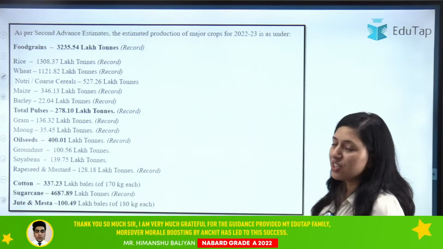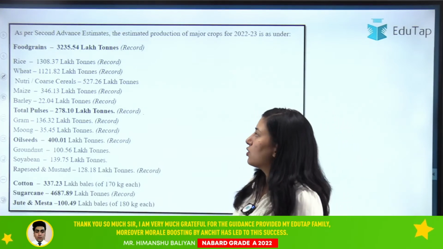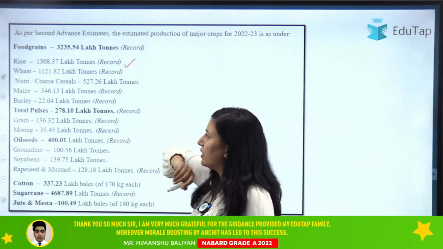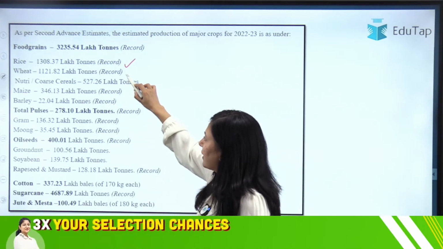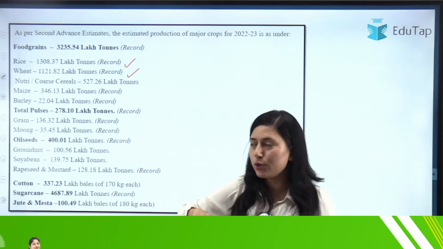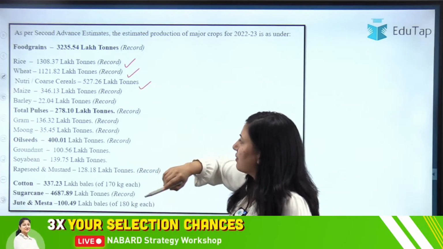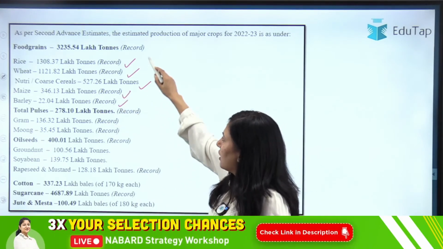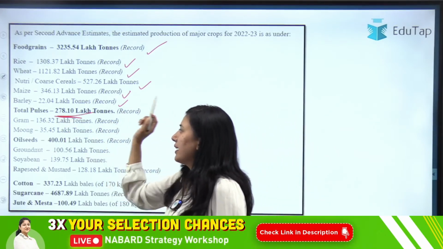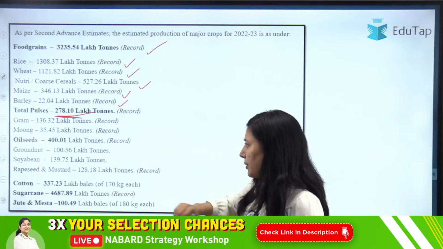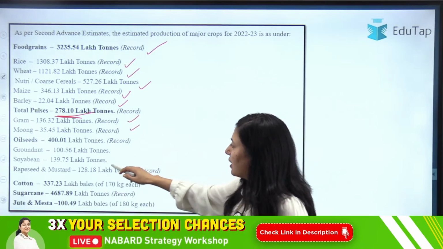According to the second advanced estimate, this is the record for food grain production. If we talk about each individual food commodity, for rice it is 37 lakh ton. Then for wheat it is 1121.82 lakh ton. For nutri-cereal it is given. For maize and for barley, total we have discussed. Then for pulses it is 278.10 lakh tons. Similarly for gram and moong it is given.